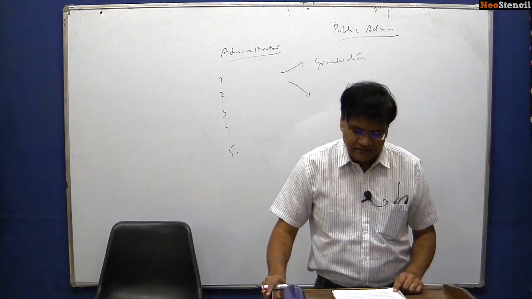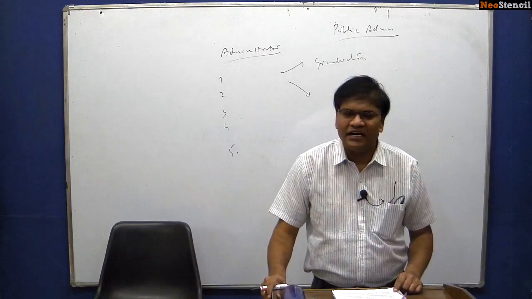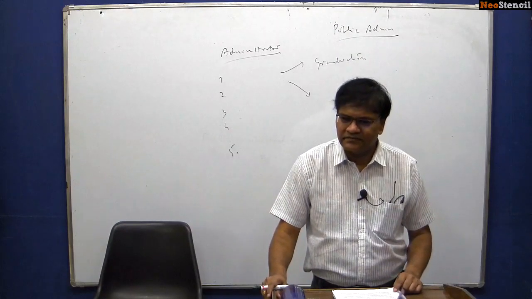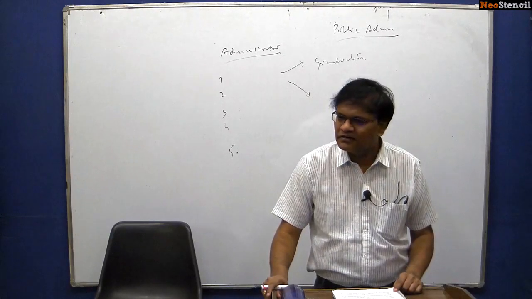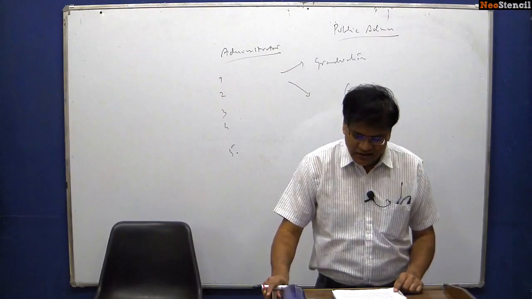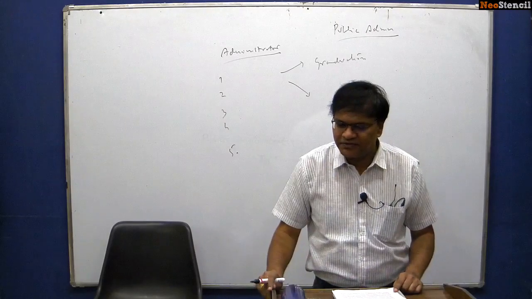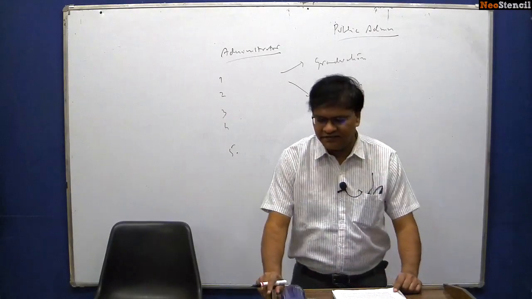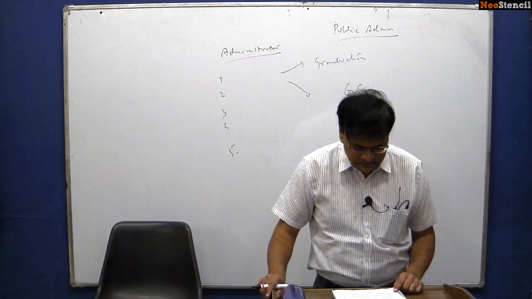After studying Wilson's public administration, we will look at the contribution of other thinkers in a chronological manner. From Wilson, we will move on to other thinkers. Then we will come to the next chapter, administrative thought.